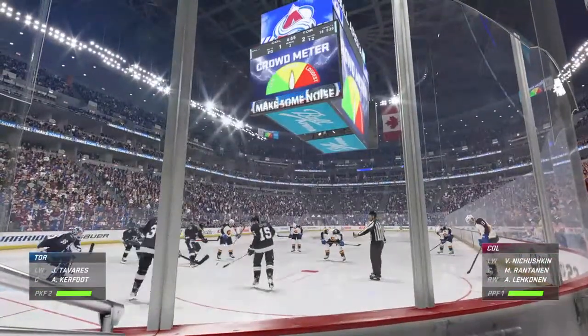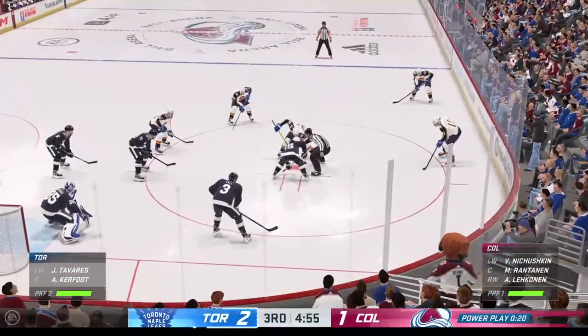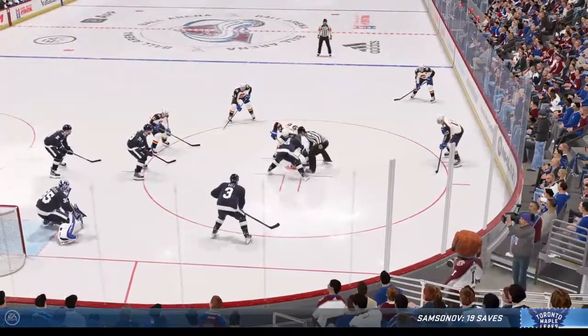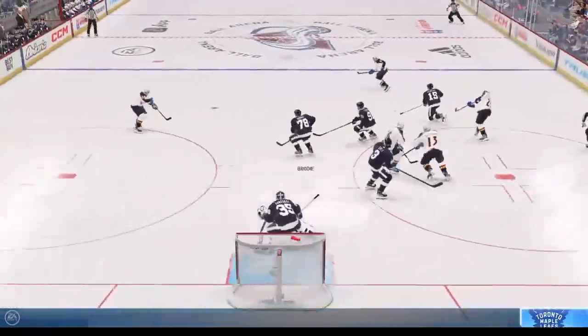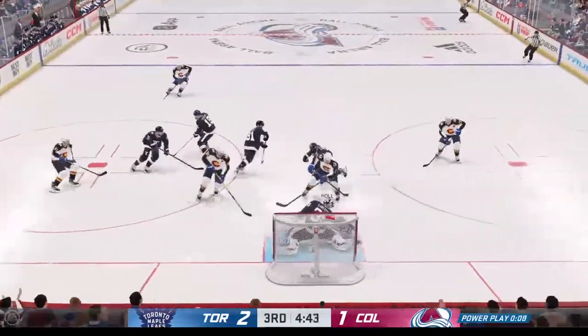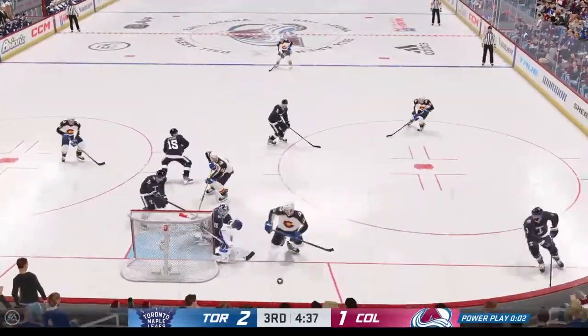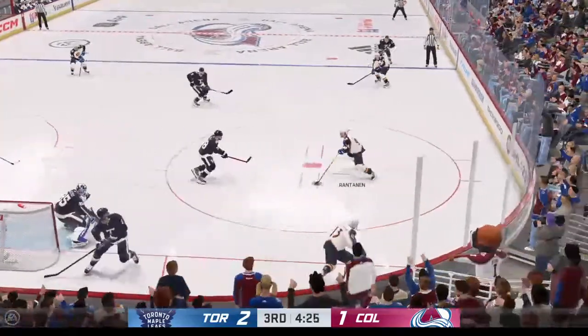Maple Leafs going to switch up the line here, see what can be done. Here's the draw. One back, controlled by the Avalanche yet again. Centering pass, Lehkonen in. Rantanen in front and a stop. Loose again, he made that one too. Too much opening given up by the Maple Leafs.